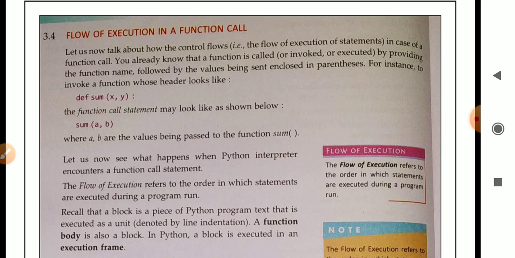You already know that a function is called or invoked or executed by providing the function name followed by values being sent enclosed in parentheses. Means whenever we are calling any function, we have to write the name of the function. After that, in parentheses we have to provide the values. In this way we can call a function which is already defined at the top of the program. For instance, to invoke a function whose header looks like this.